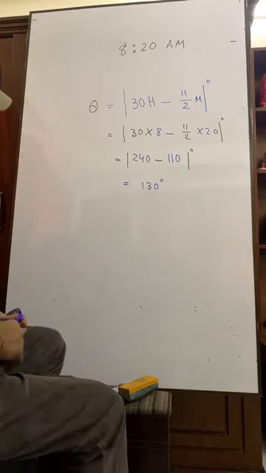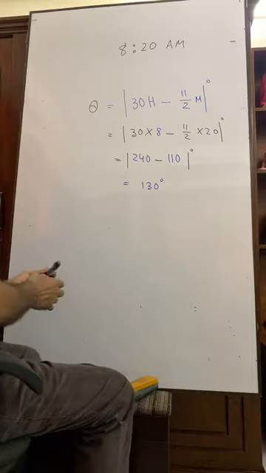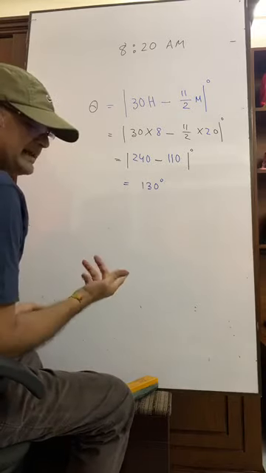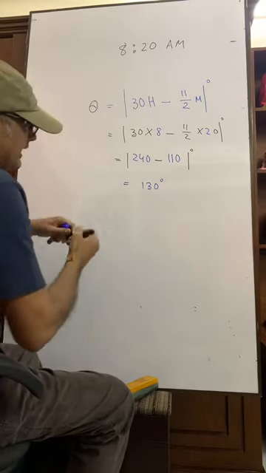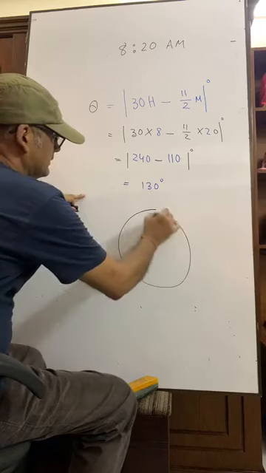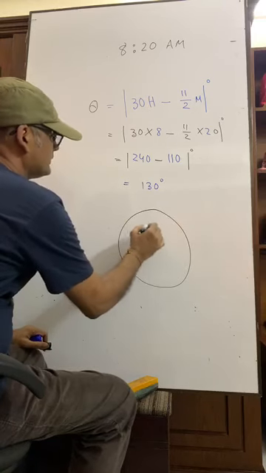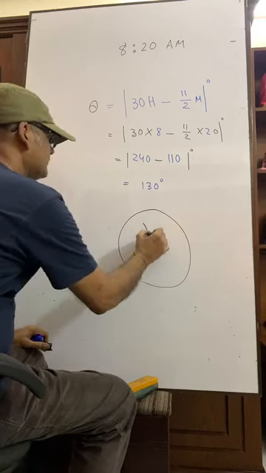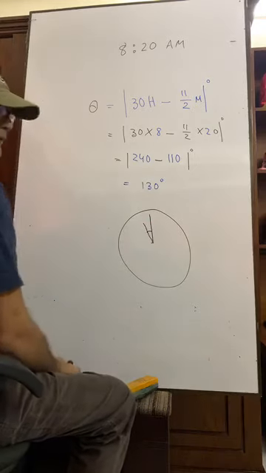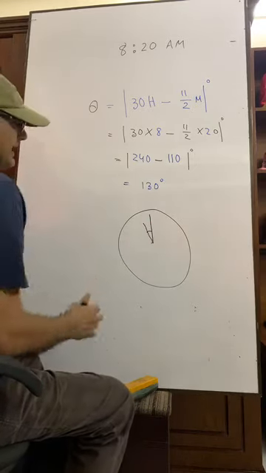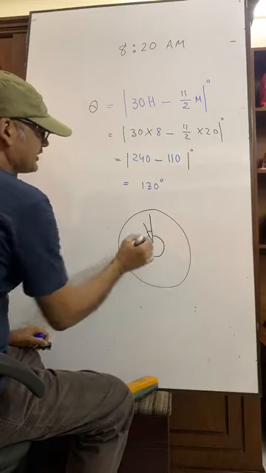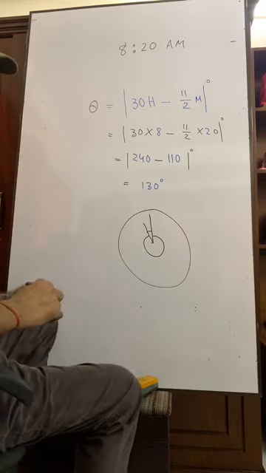Suppose if you do this math like this, and this is our hour hand and this is the minute hand, this angle. But if you find this angle at first, which is greater than 180 degrees, you understand?